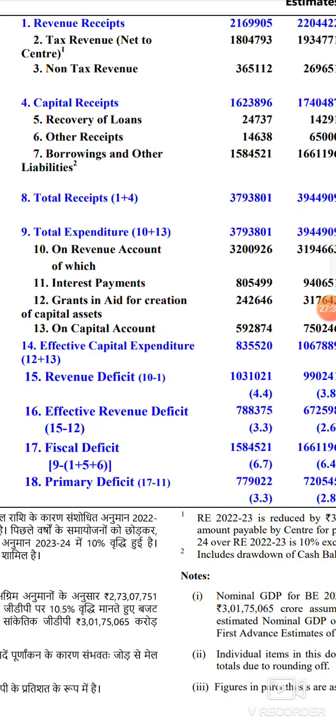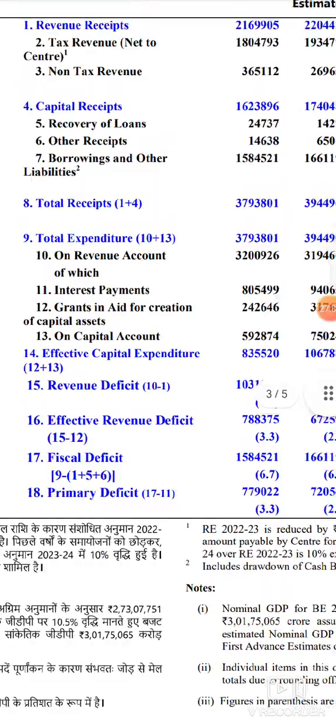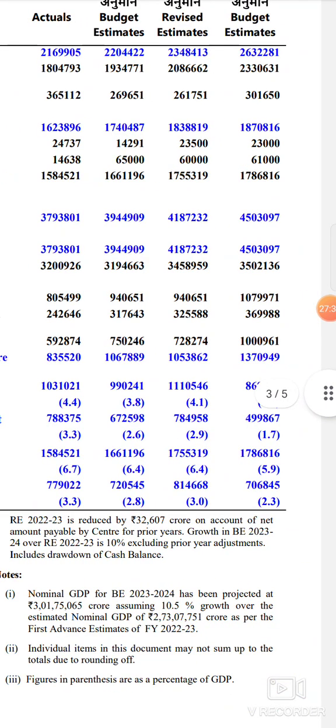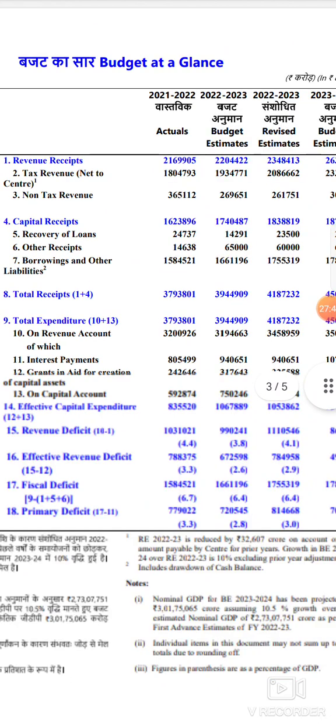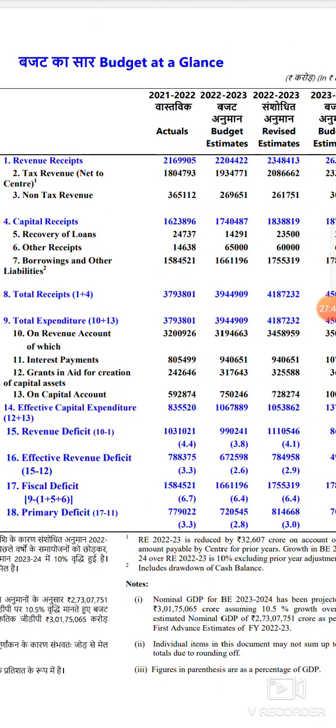But if you look at the primary deficit formula, 17 minus 11, 17 means nothing but fiscal deficit. From that fiscal deficit you are simply reducing the interest, so that gives you 7,06,845. Okay, so this is about primary deficit. See, primary deficit means how much additional burden you are putting yearly. If you keep aside interest, how much is the actual deficit you are creating every year. So that will be shown by primary deficit. Now before COVID, this primary deficit had come down to nearly 1% of the GDP. All these things you can find in the economic survey report also.